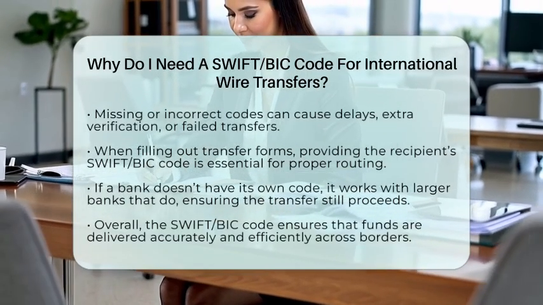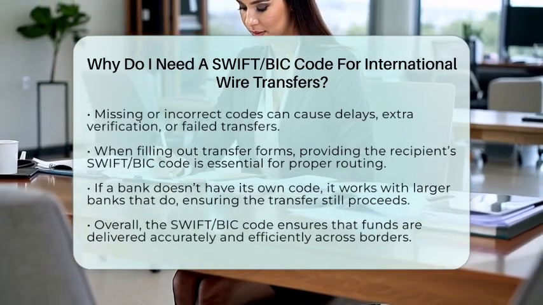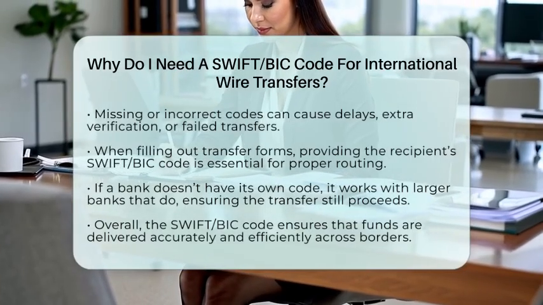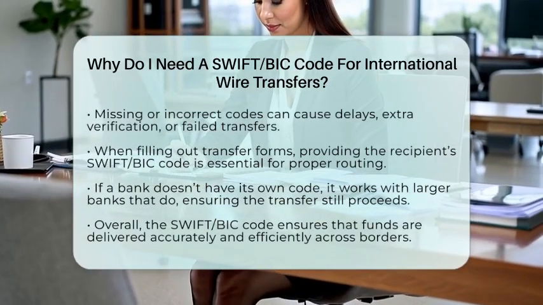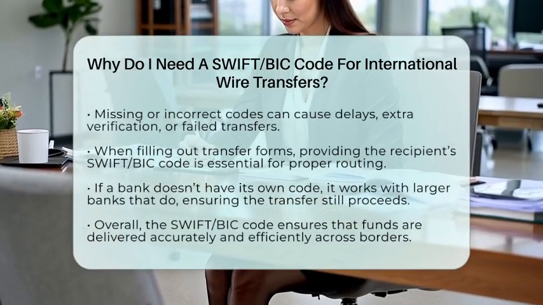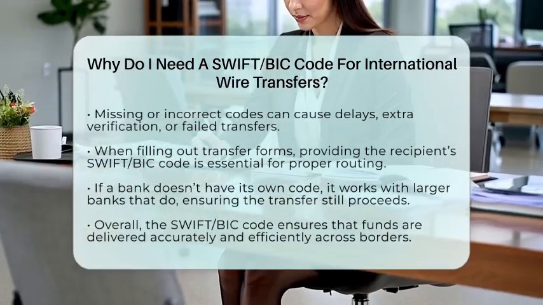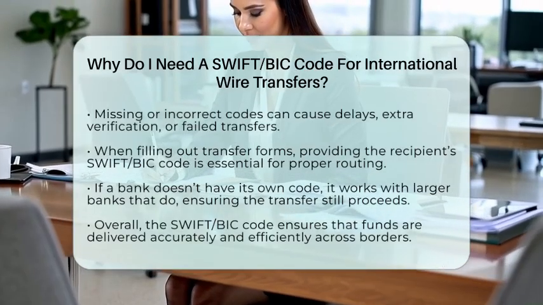Overall, the SWIFT or BIC code is a key part of international money transfers. It ensures your funds reach the right bank, at the right branch, in the right country, safely and quickly. Without it, international transactions can face delays or even failure. That's why you should always double-check the code before you send money abroad. It's a small detail that makes a big difference in how smoothly your international transactions go.